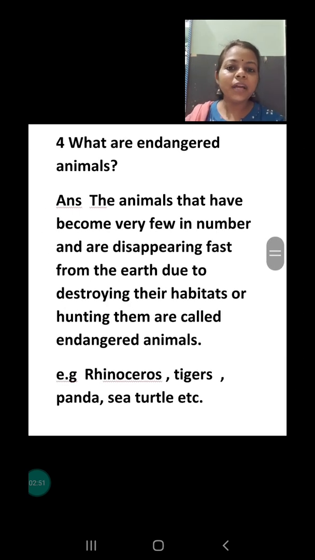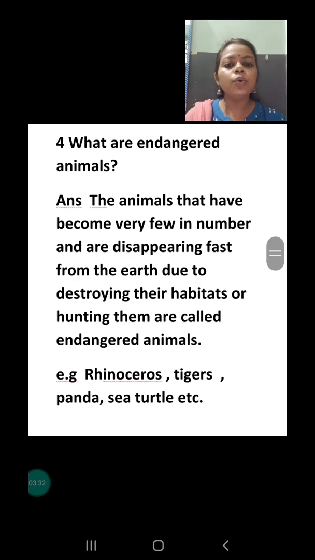Next question is, what are endangered animals? Nowadays you are seeing that, due to the greed of human beings, a large number of animals have been killed or are being killed. Why? So that they can fulfill their greedy needs. Animals are killed for their skin, horn, tusk and many other valuable things. But due to this, they are disappearing day by day, and the number of those animals is becoming less and less. At any time they can disappear from the earth and then they will be called extinct animals.